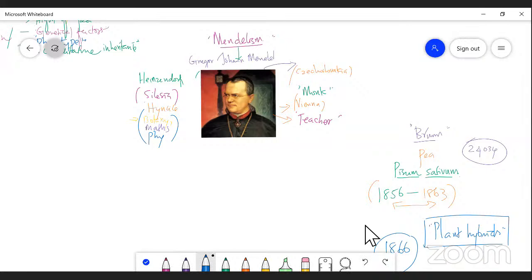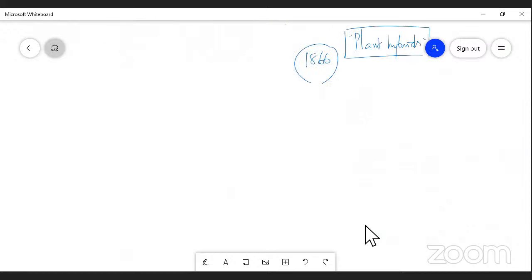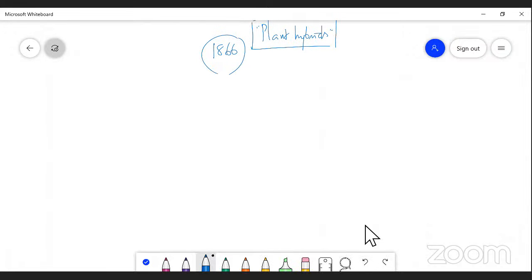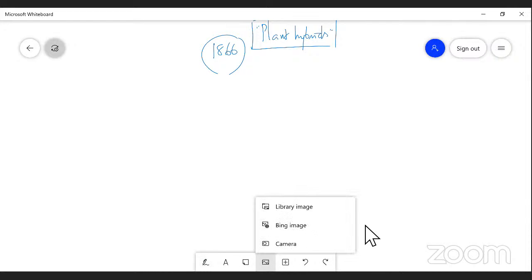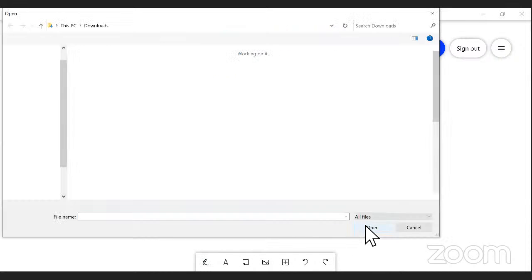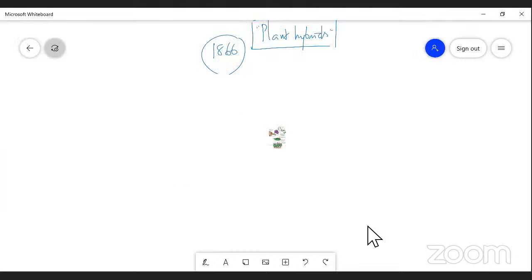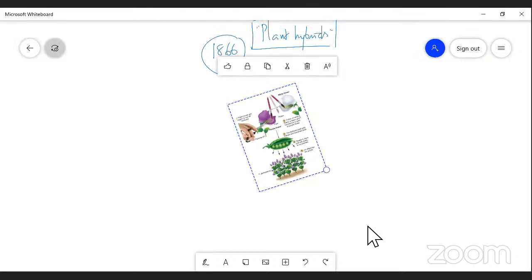So next we pass on to Mendel's success. What are the reasons that he followed? He had taken some interesting characters, right? So this is the nature of the Pisum sativum plant.